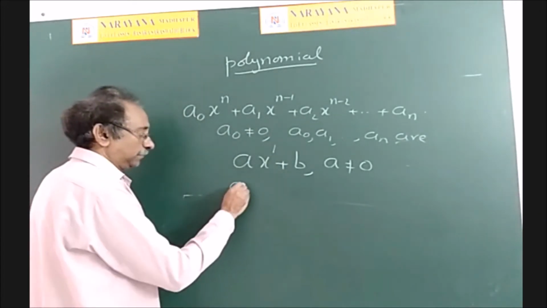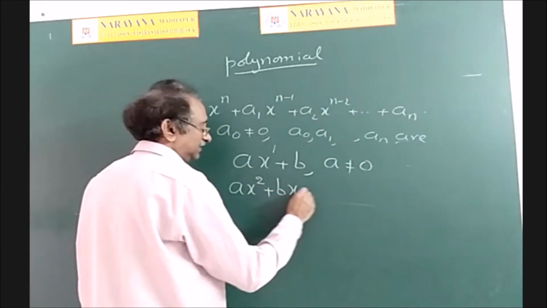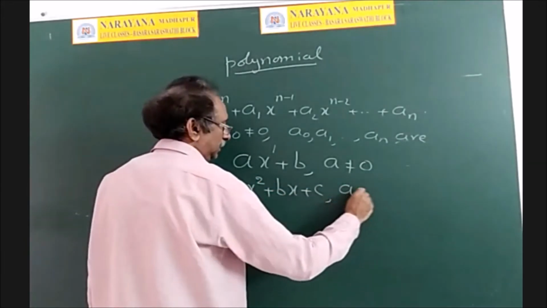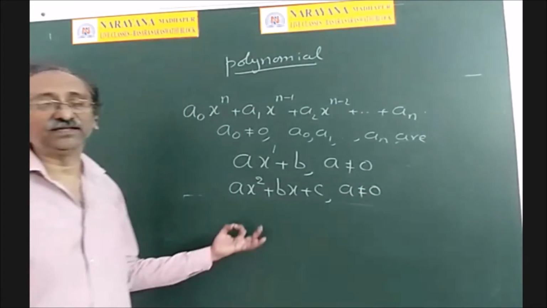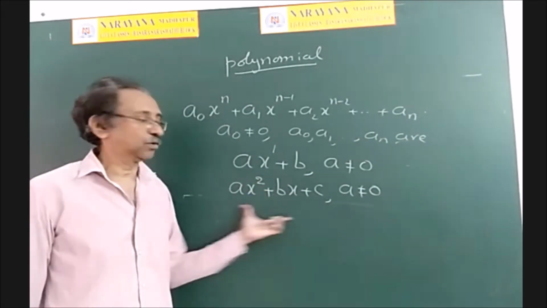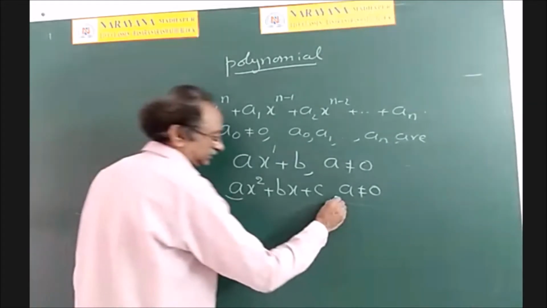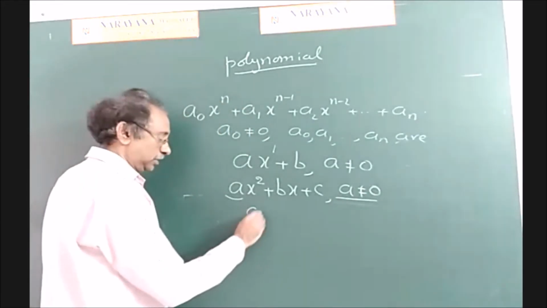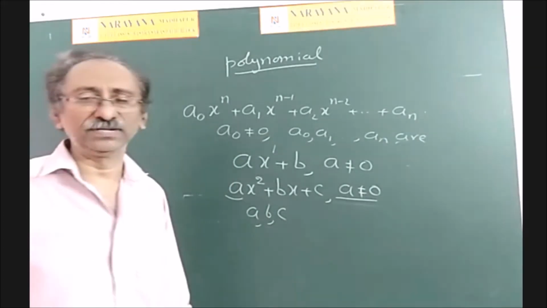Now a polynomial of degree 2, ax² + bx + c, a not equal to 0, is called a quadratic expression. But see the important point: the coefficient of x² should not be equal to 0. And a, b, c are any three real numbers or complex numbers.